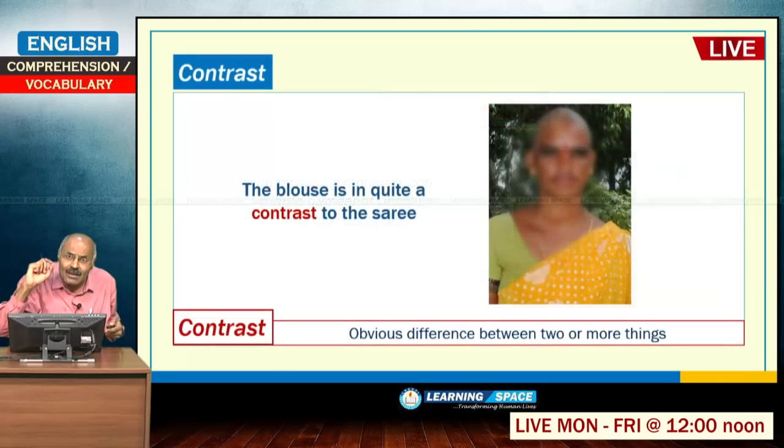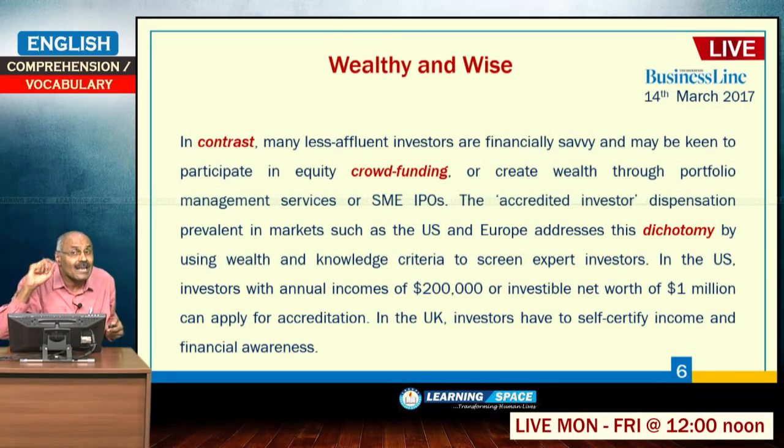So, this type of dichotomy, he is talking about. What is dichotomy in this passage? The dichotomy is some of the normal retail investors are having a lot of knowledge and are interested to participate, and at the same time rich, high net worth individuals lost a lot of money because some of them do not have knowledge. Here US and Europe address this dichotomy by using wealth and knowledge criteria to screen expert investors.